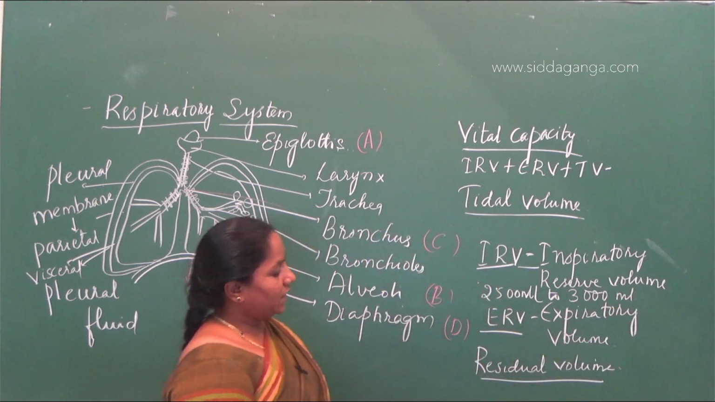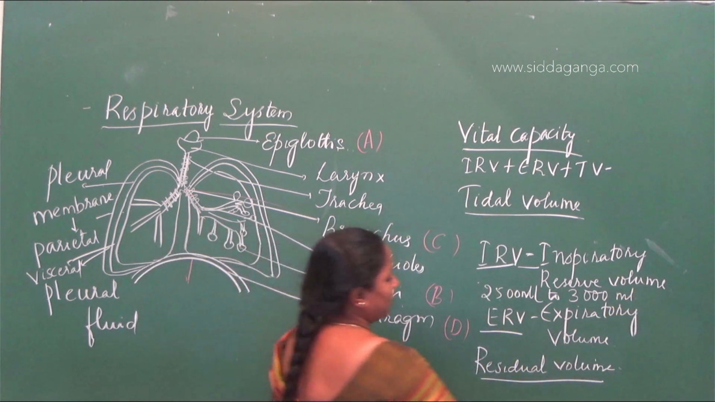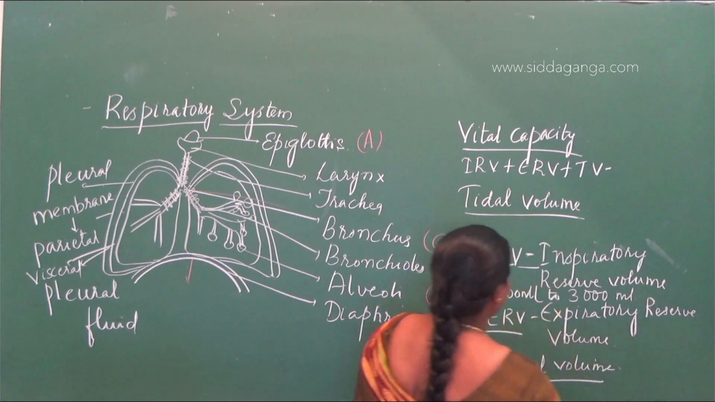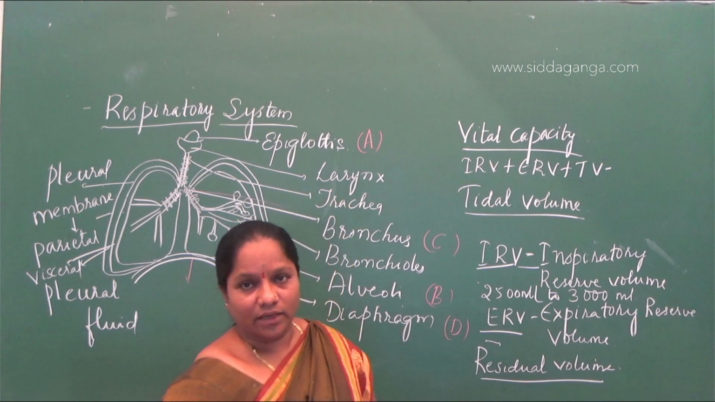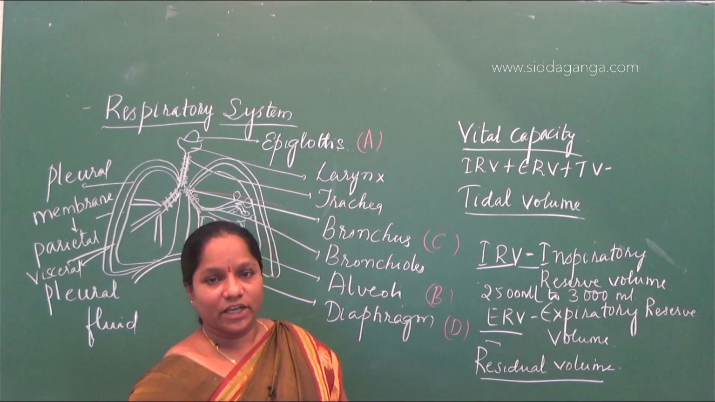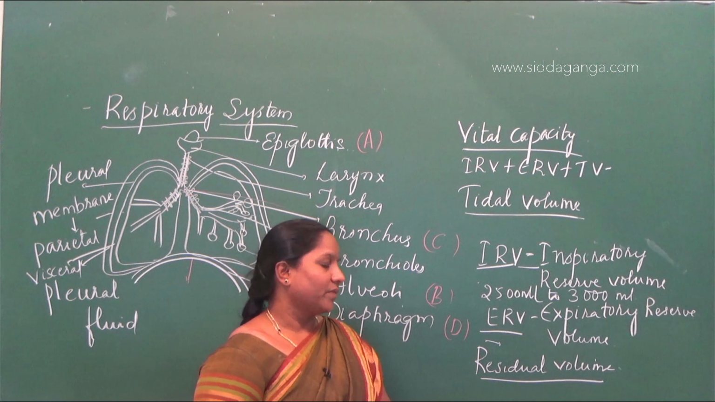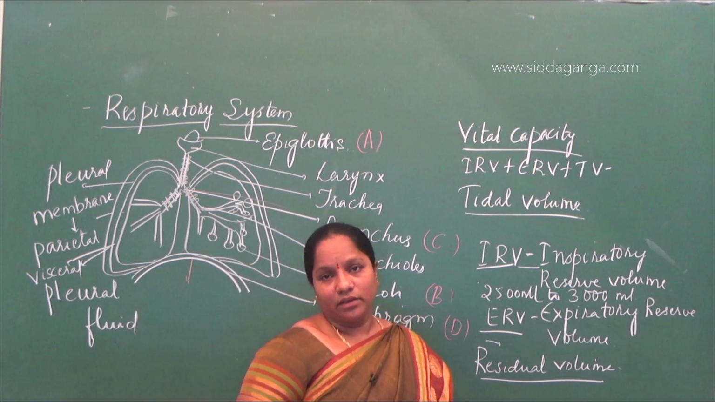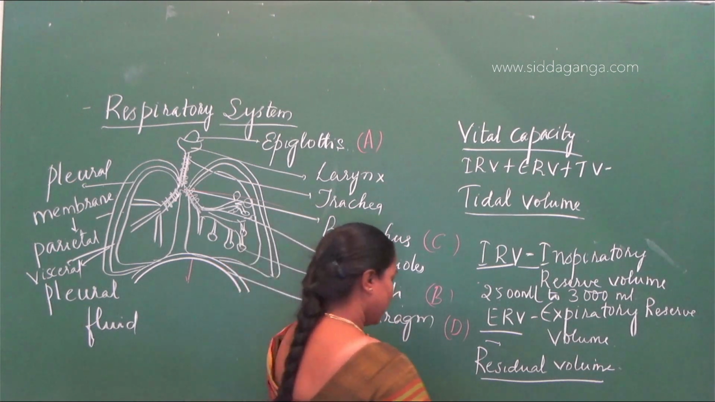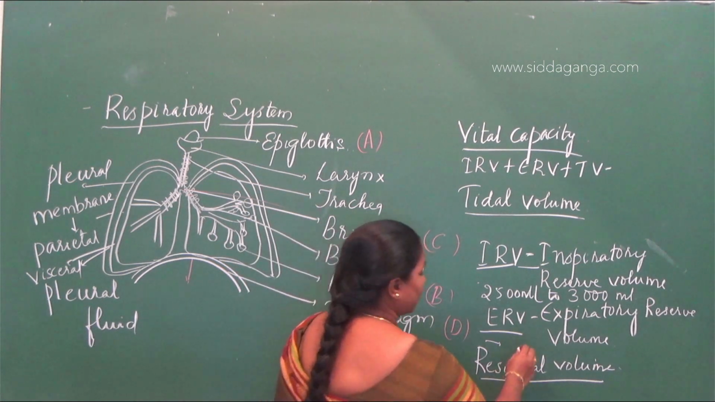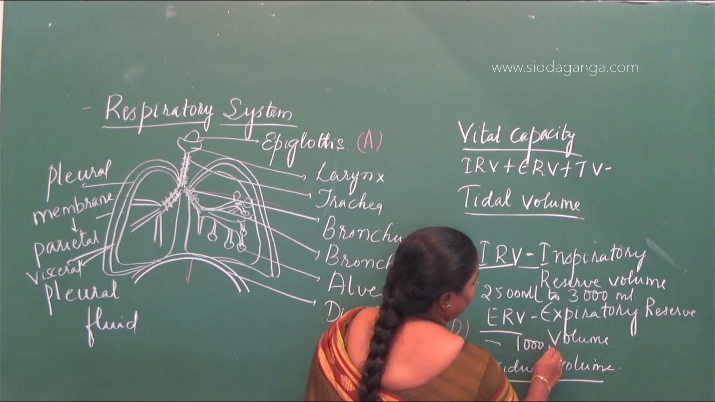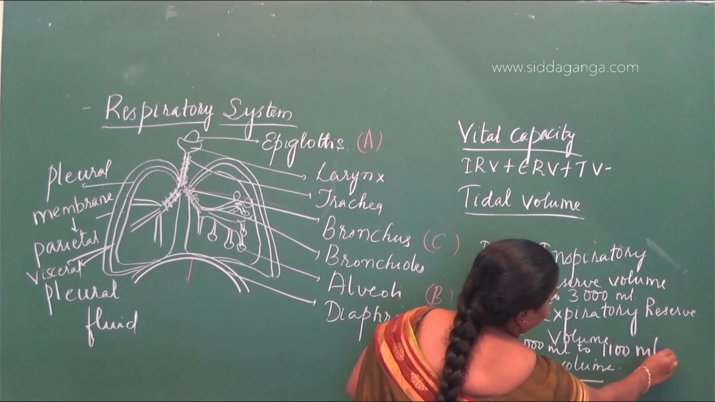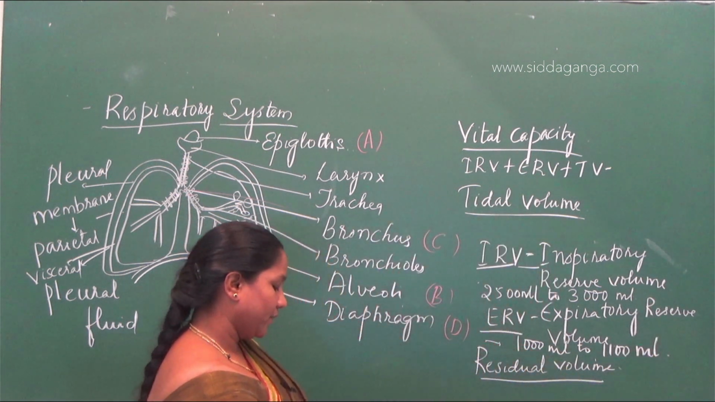The second one, ERV, expiratory reserve volume. It is the amount of air after normal expiration, after you leave the air outside, that you forcefully remove from the lungs. That volume of air is about 1000 ml to 1100 ml.